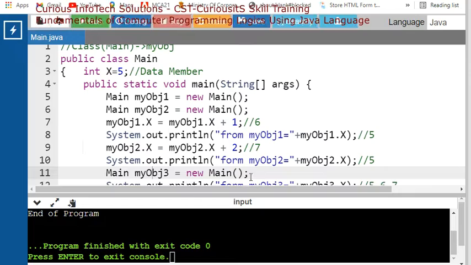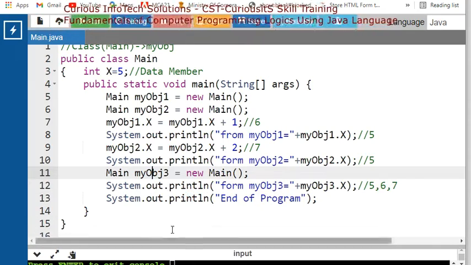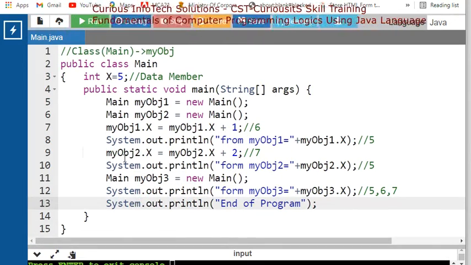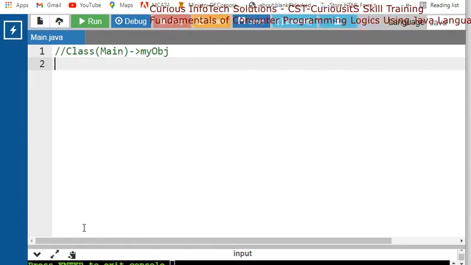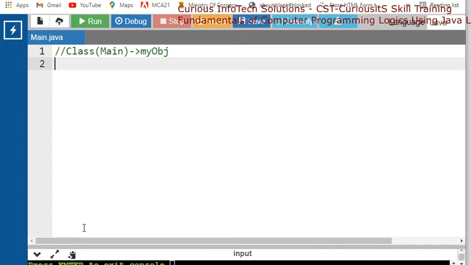So here what we have to change, we have to first delete all this. इसको सबको delete कर दो, कोई दिक्कत नहीं है. Now come to our two classes.